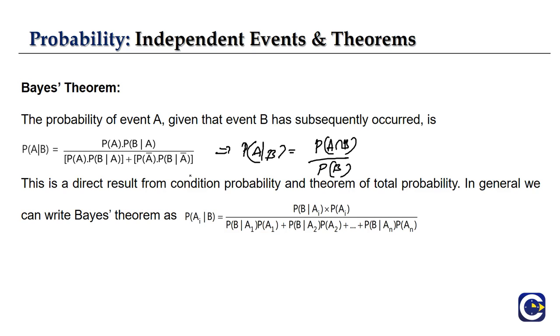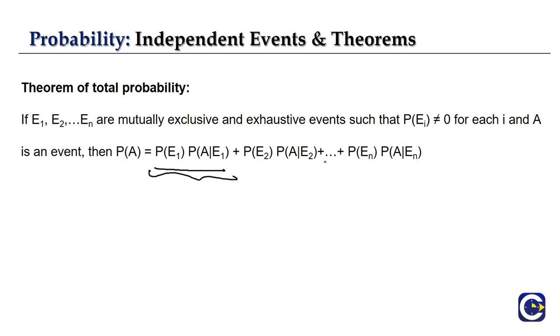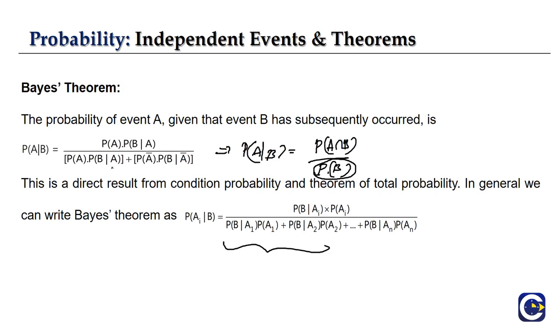So in Bayes theorem, we will be writing the same in terms of this huge expression, right? Because here, according to our total probability, P of B, like instead of A, here it is P of B, can be written as a sum over P of E1 and so on. So that's what they have written here.